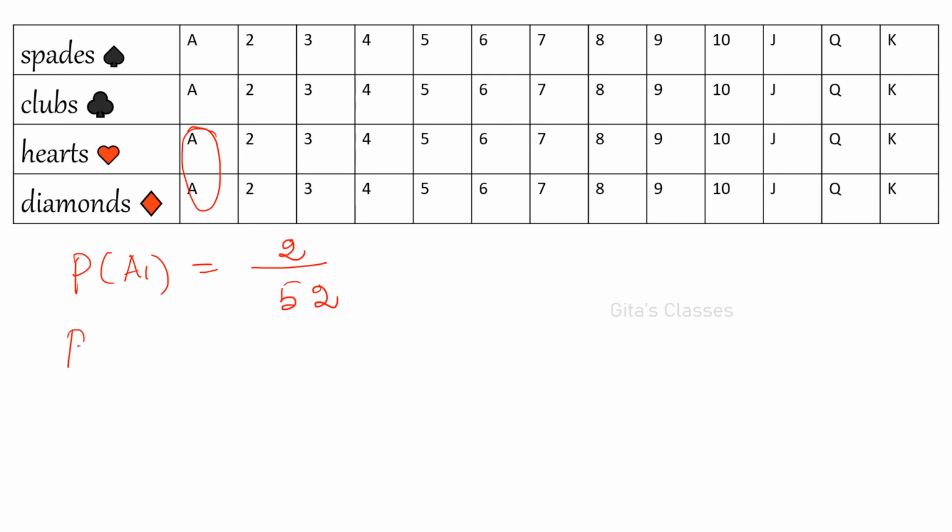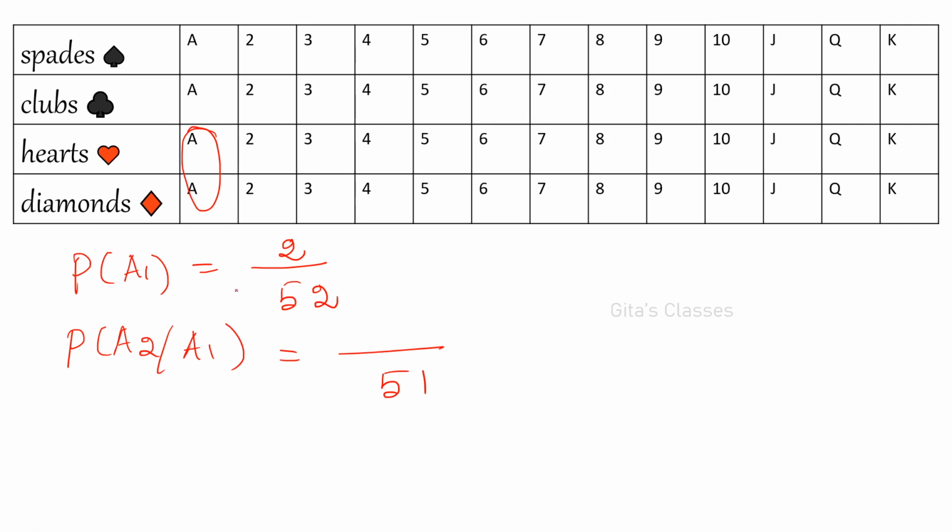What is P of A2 now? Now we have removed one card, the first card. So now the total will be 51 only, right? We have removed 1 from these 2. So now the total will be 51 cards. So P of A2 after A1 occurs, you have to define that, write this clearly. So P of A2 given A1, that is A1 occurred first, that is we have removed 1 red ace. So the remaining total will be 51.